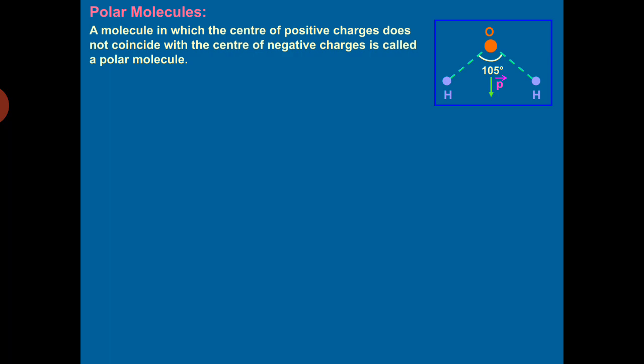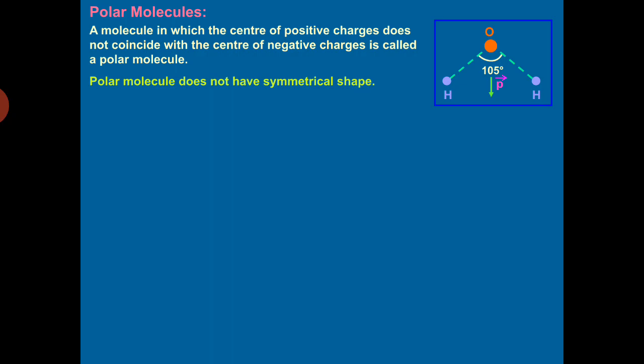It is from minus Q to plus Q. Now minus Q, the center of negative charge, is on the oxygen ion, whereas plus Q is at the center of the line joining the two H positive ions. So P vector will be directed from minus Q to plus Q, that is in the downward direction.